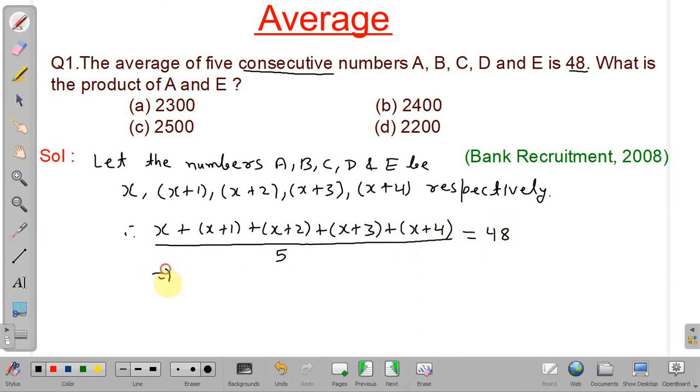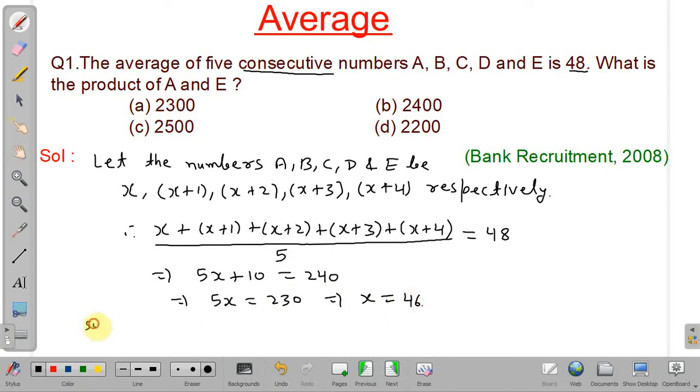So we have to find x. When we add, we will get 5x plus 10 equal to 48 into 5. So it will be equal to 240, or 5x will be equal to 240 minus 10, that is 230. So x will be equal to 230 by 5, that is 46.